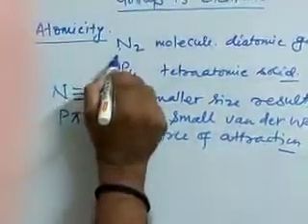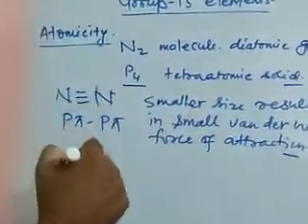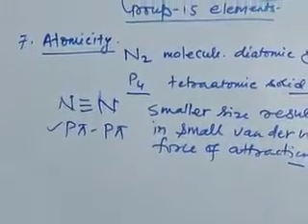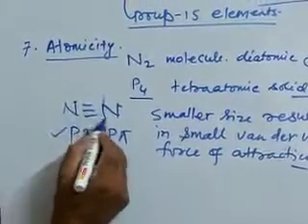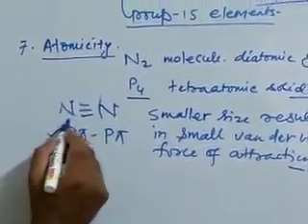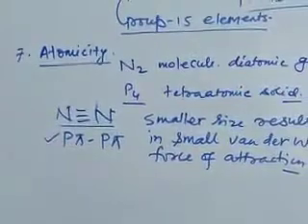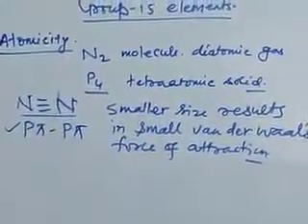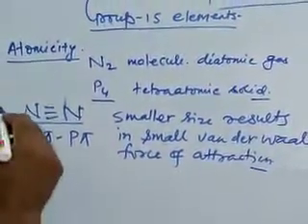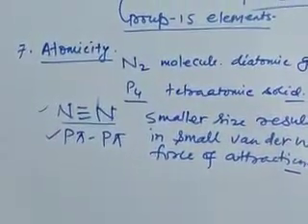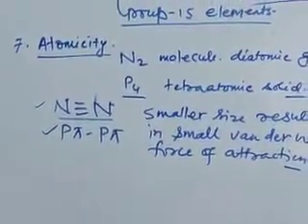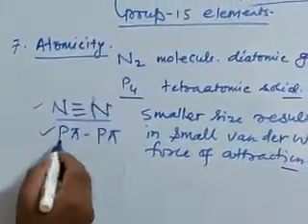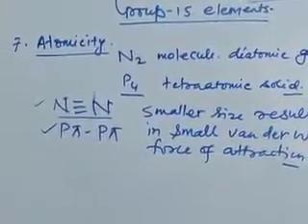So, nitrogen, being smaller in size, has the ability to form p-pi bond, and therefore nitrogen forms a triple bond between its atoms and exists as N2 molecule. As the size of the molecule is smaller, the magnitude of van der Waals force is smaller, hence nitrogen exists as N2 molecule. But in the case of phosphorus and other members, size is larger. They cannot form p-pi bond between their atoms.